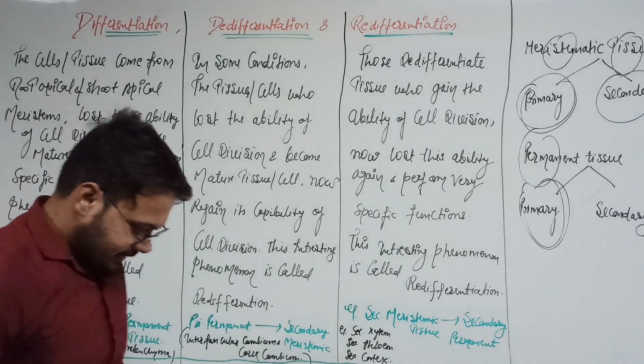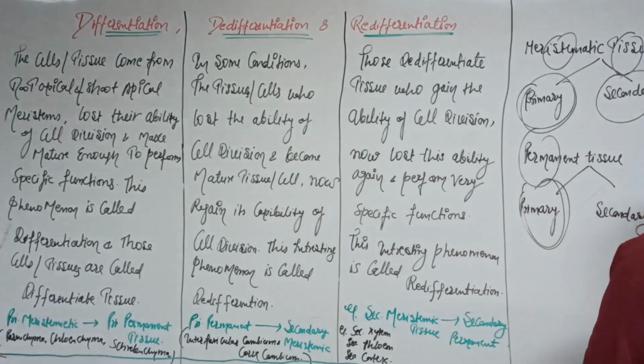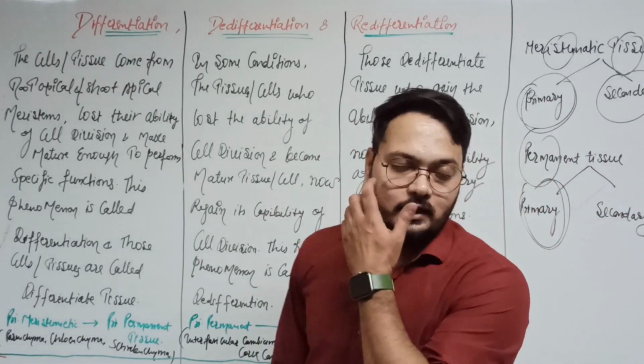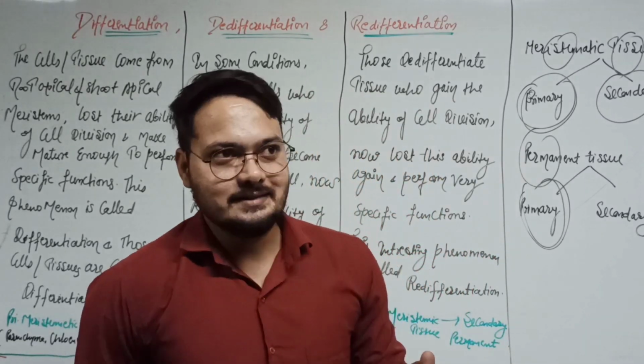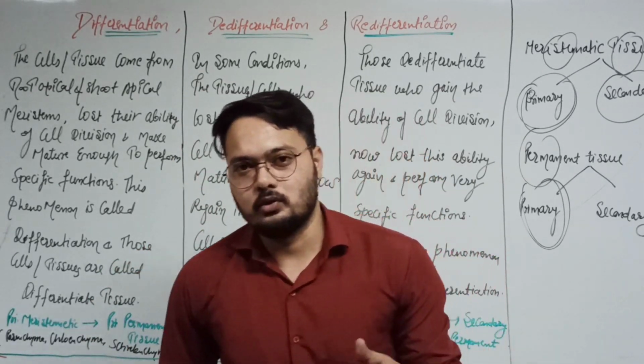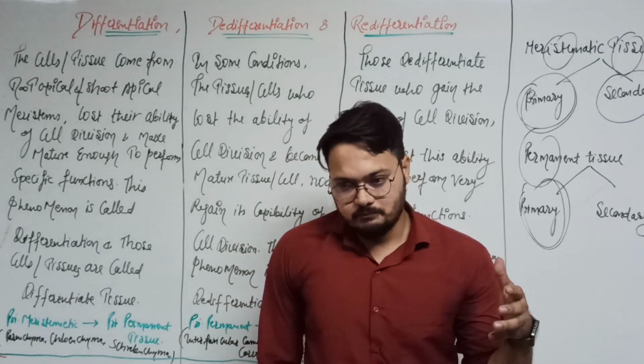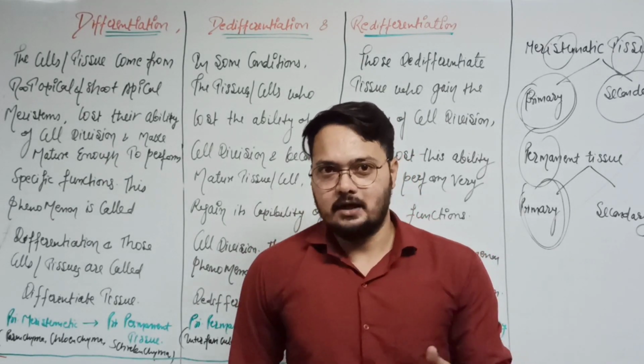So now we can say that we already read about growth. In plants there is an open type of growth. Okay, plants have an open type of growth.